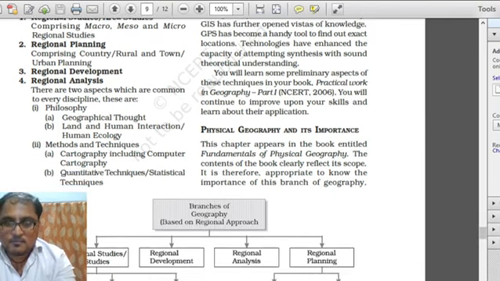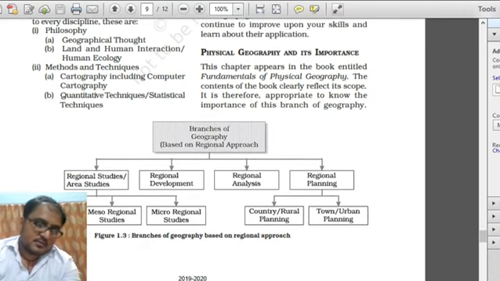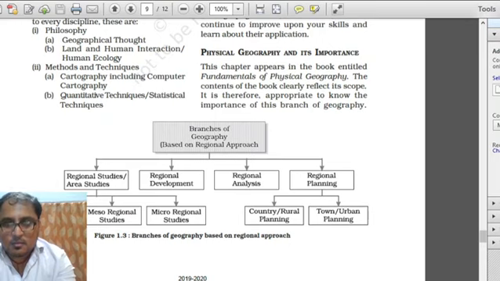now the other topic which is very important is physical geography and its importance. This topic is mainly related with a specific book, which is part A, fundamental of physical geography. Under this part we will study all the fundamental rules, regulations, thinkers, and thoughts given by different thinkers in a systematic manner in the fundamental of physical geography book.